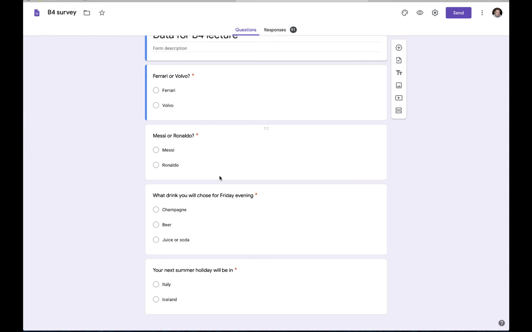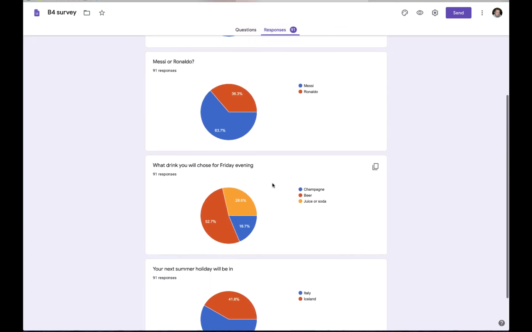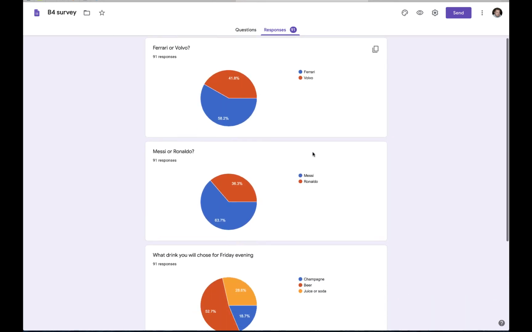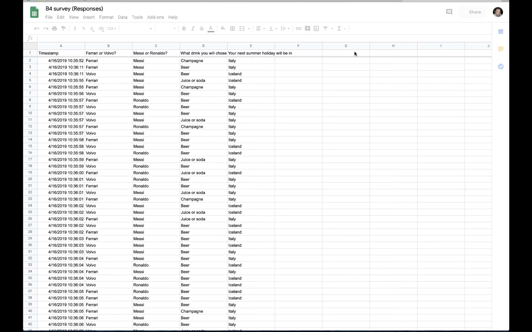And then you can see that I used Google Forms to carry out the survey, and Google Forms already gives me some statistics. It uses the worst chart ever, the pie charts, but we just need the data. Okay. So luckily Google Forms also allows me to download the data as an Excel sheet. So I just open it.